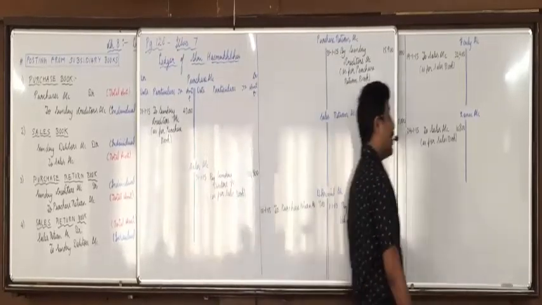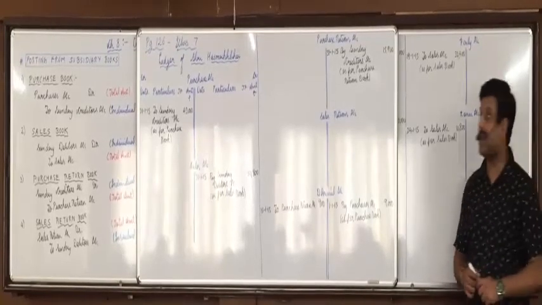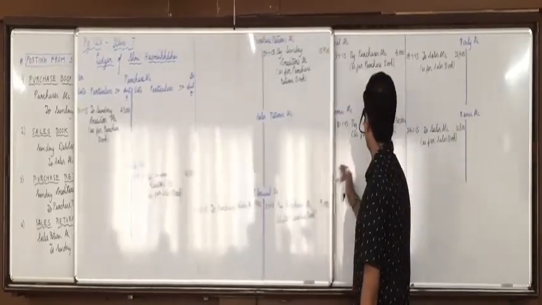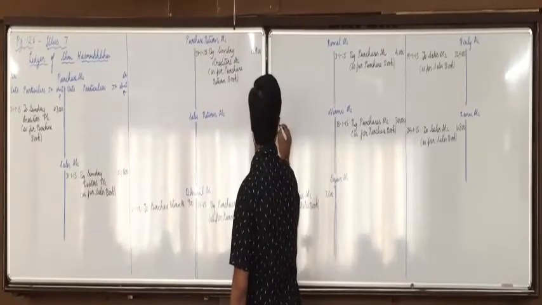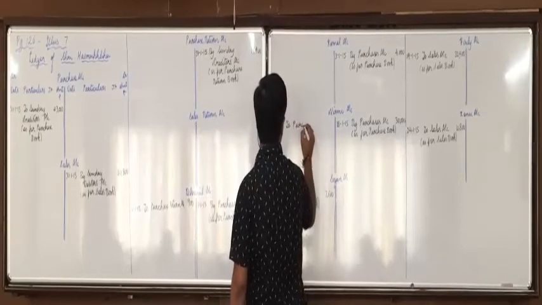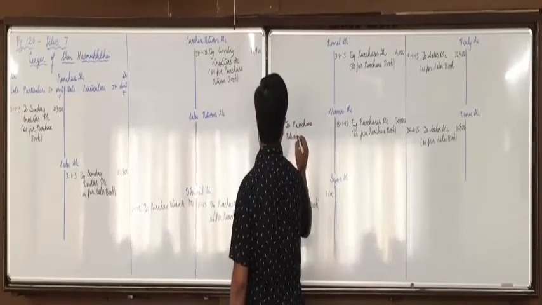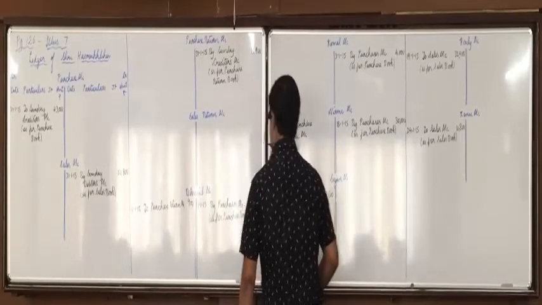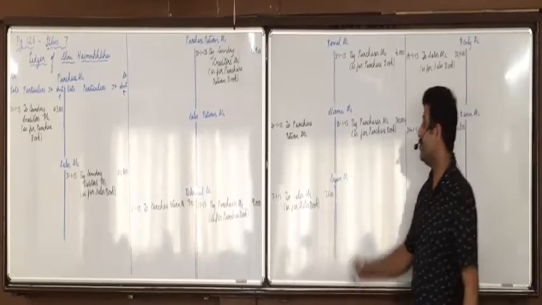Also the other creditor, Nirmi's account, we will write on the debit side. The date is 21/1/15, to purchase return account, and the amount of Nirmi is 15,000.